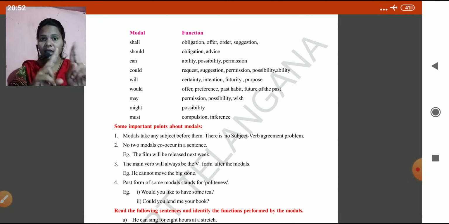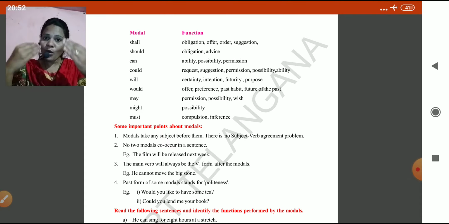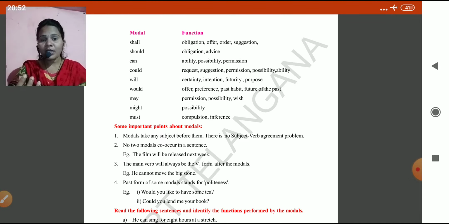He is. Can we write he am, he were? No. He always takes is, was, has. That is called subject-verb agreement. For modals, you can use all subjects. There is no subject-verb agreement for modals, like I would, she would, he would, they would.